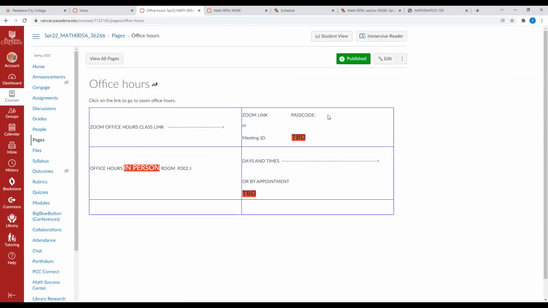I will give you the passcode. I will give you the ID number, but it is to be determined. I will also have in-person office hours in case you guys want to come and see me. I will tell you the days and the times when you will be able to find me in the office.